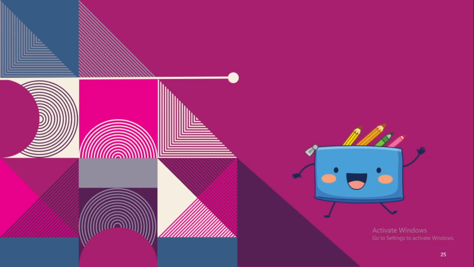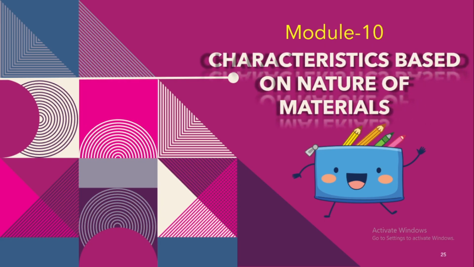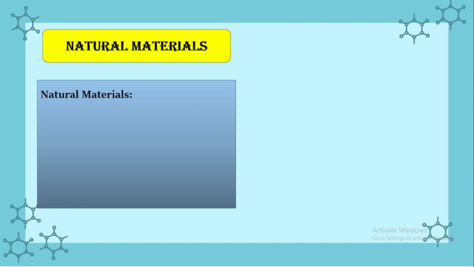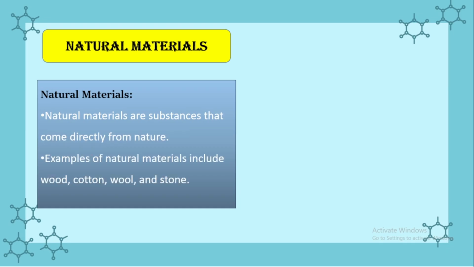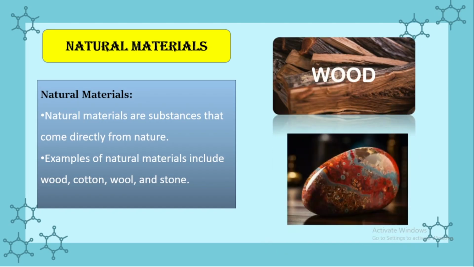Next, we are going to sort materials based on the characteristic of nature of materials. Natural materials. Natural materials are the substances that come directly from nature. Examples of natural materials include wood, cotton, wool and stone. As you can see in the image, wood and stone are the examples of natural materials. That means they are available in nature.